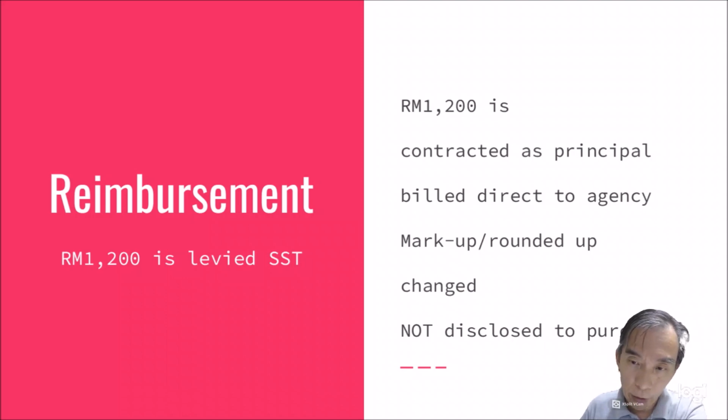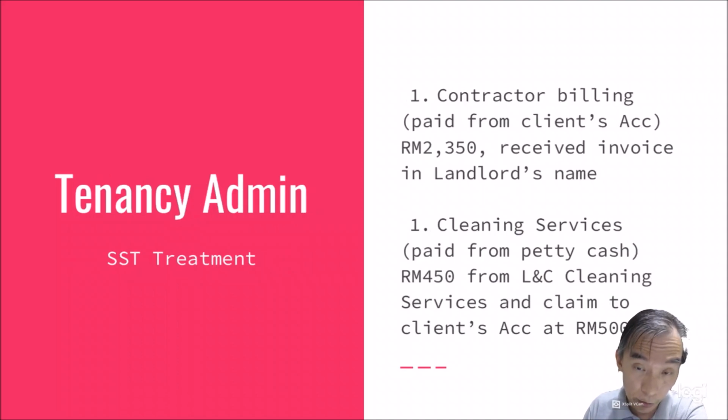Sometimes you also buy material for the cleaner, and the purchaser doesn't know who the cleaner is. At the end, you just charge a total fee to the purchaser, saying this is the whole amount I have expended, and I want to charge you as a reimbursement. In this case, reimbursement is levied with sales and service tax.